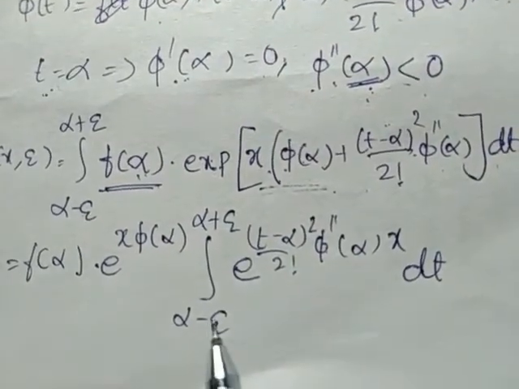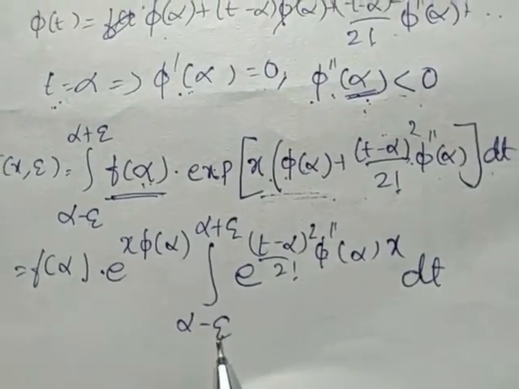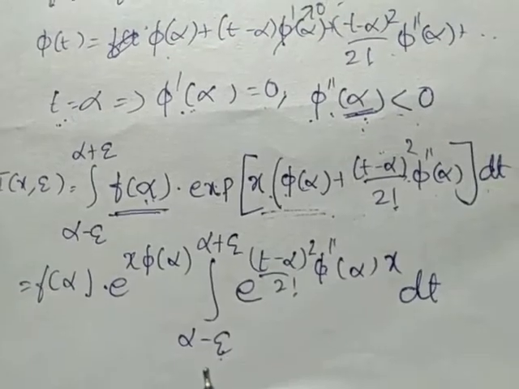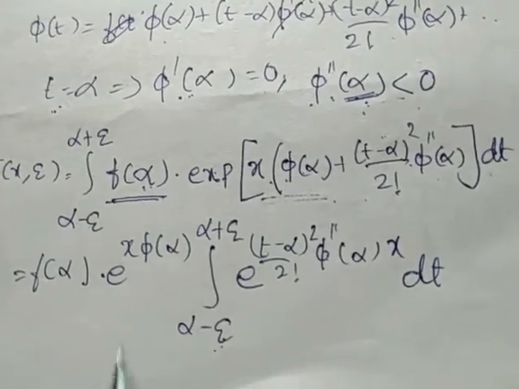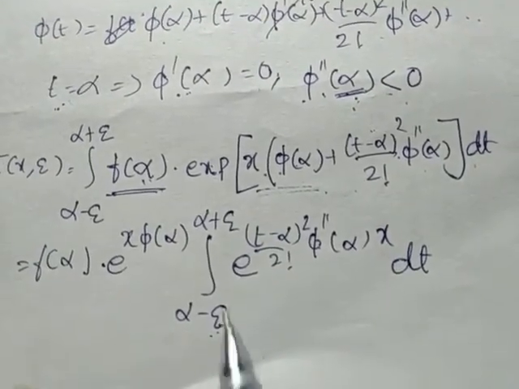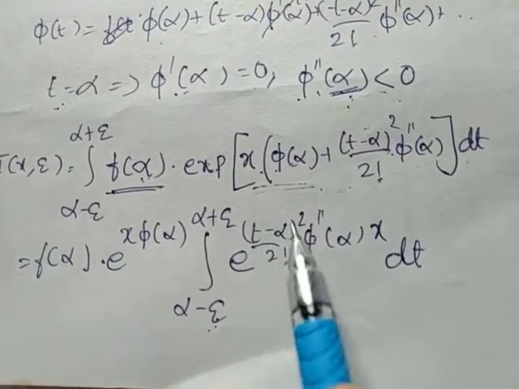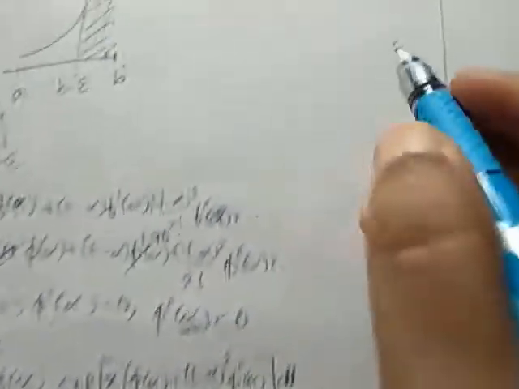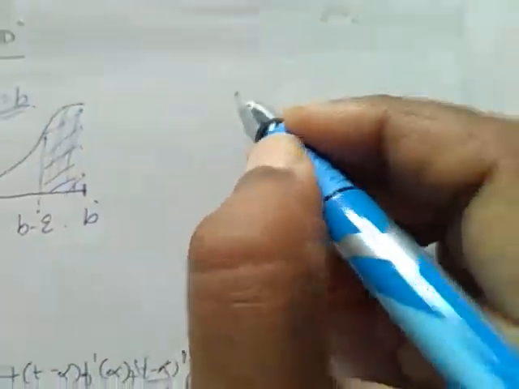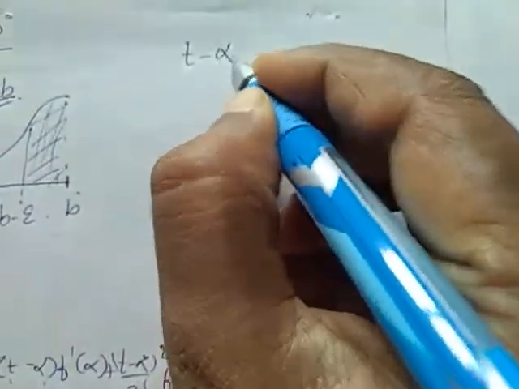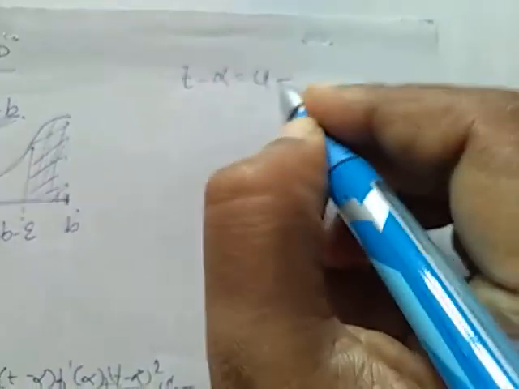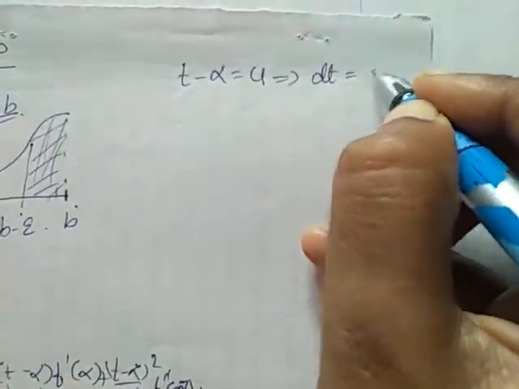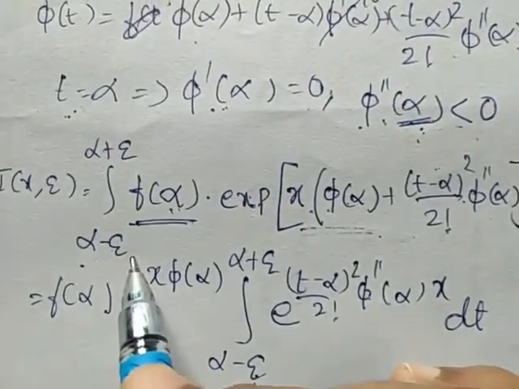I am going to reduce this to some standard form. So using the substitution method, I am going to substitute t minus alpha is equal to u. This implies dt is equal to du. So what is our lower limit? Alpha minus epsilon.